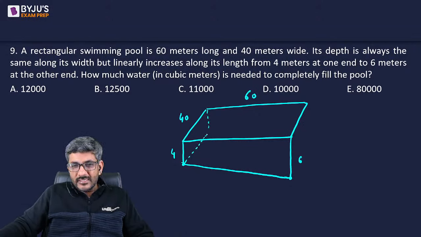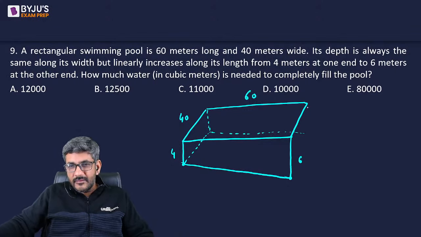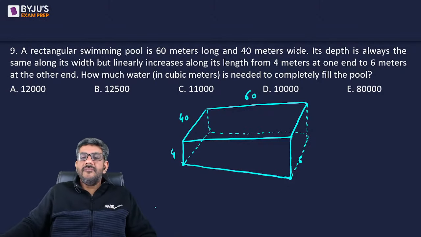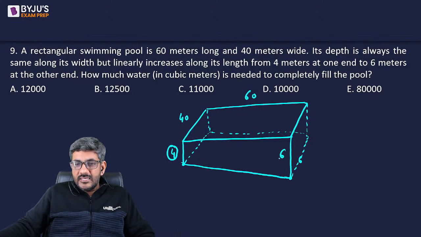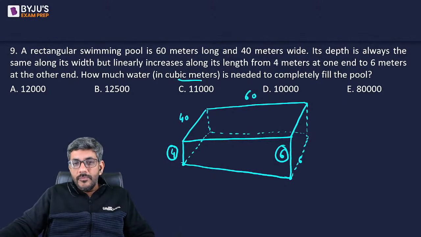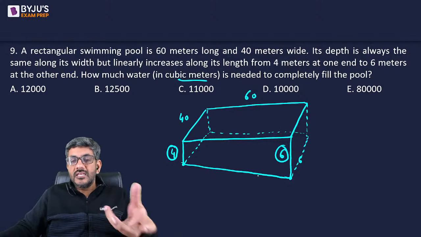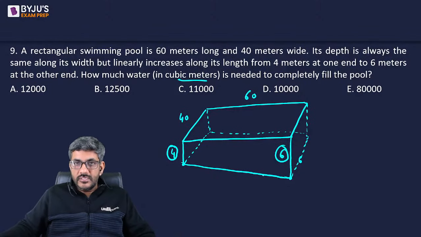I hope you all are getting this. I'm not that good at drawing, but I'm sure you must have got an idea. तो कुछ ऐसा सा दिखाई देगा ये, and then it would be like this. Right, everyone? So this is the swimming pool. At one end, it has a depth of 4 meters, at the other end, a depth of 6 meters. But breadth is 40 and the length is 60. The question is, how much water in cubic meters is needed to completely fill the pool? So basically, I have to find out the volume of this pool. इसका volume कितना बनेगा?